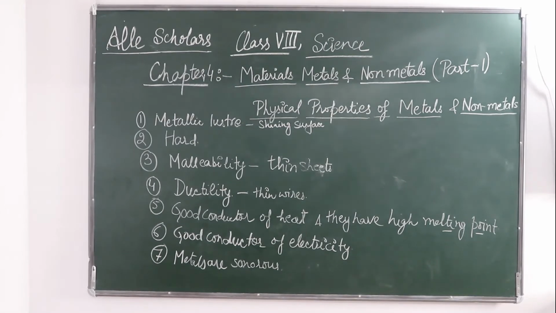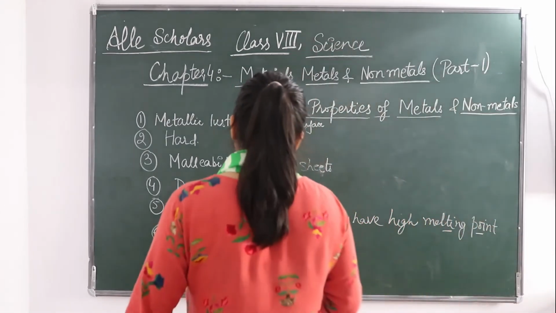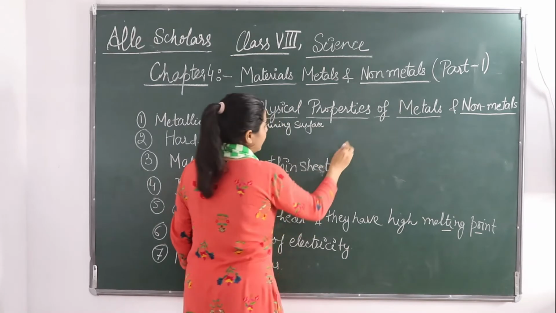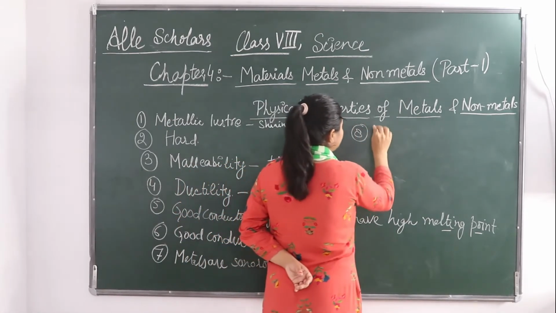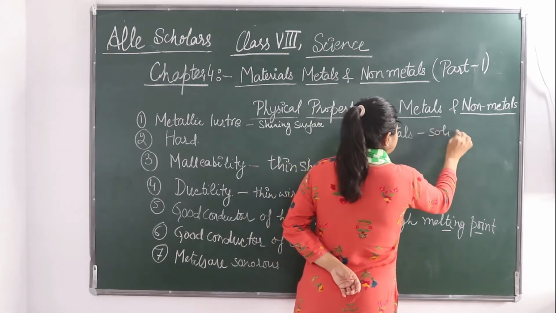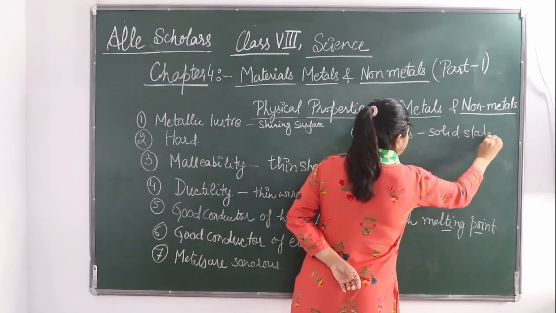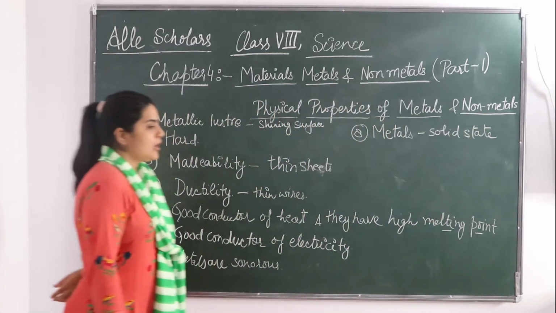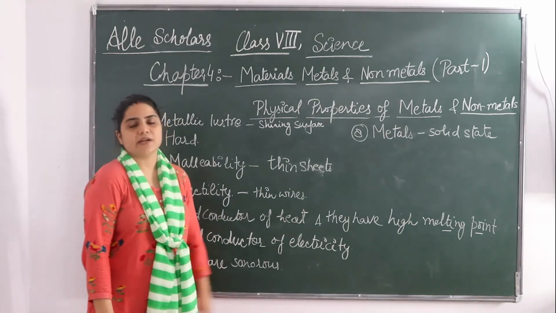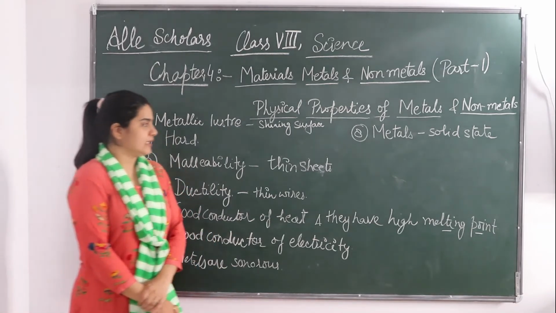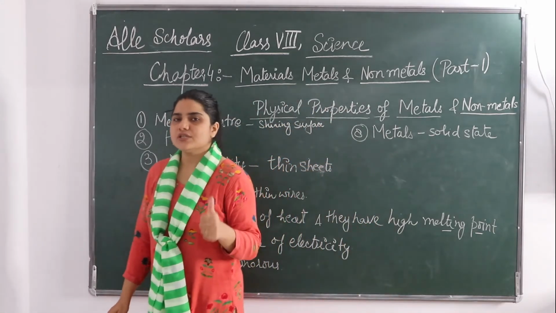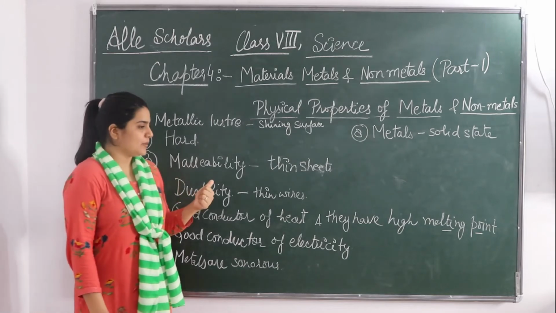So if we talk about the state of matter in which metal is present, metals are mostly solid in state. Okay, the 8th point of a metal is that metals are generally solid in state. Okay, so metals are usually available in solid state at room temperature. If we see metals at room temperature, they are in solid state. But there is an exception of mercury, which is liquid at room temperature. This is the only metal that is liquid at room temperature.